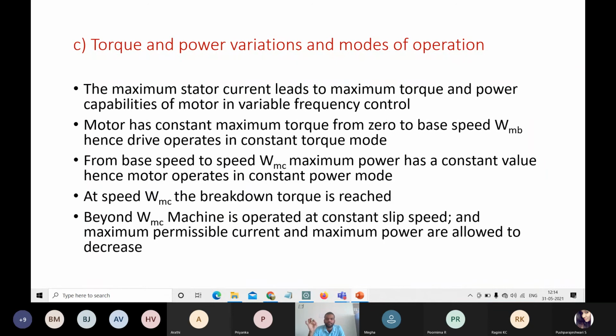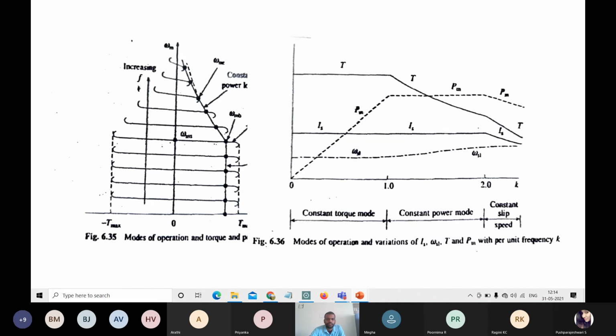From the base speed to omega mc, you can look here. These are three speed points: omega mb, omega mc, and omega m. This is the constant torque value, so it is constantly increasing or constantly decreasing. This is omega ms, the synchronous speed, omega ms.